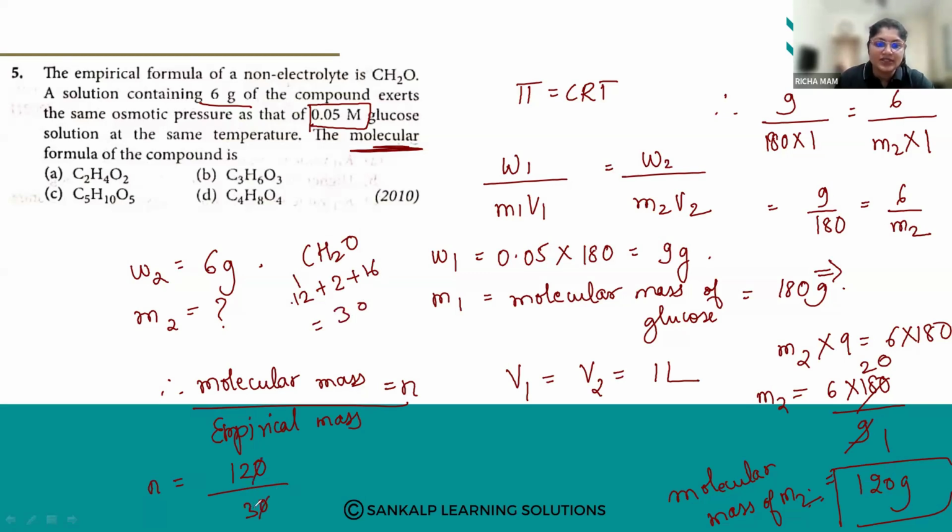So 120 divided by 30, N equals 4. So what formula did we get? We got the molecular formula.